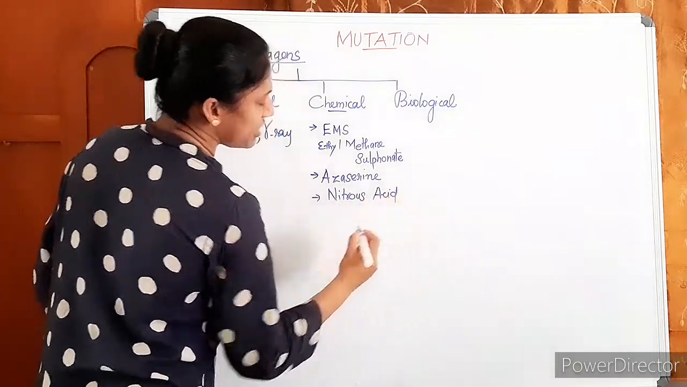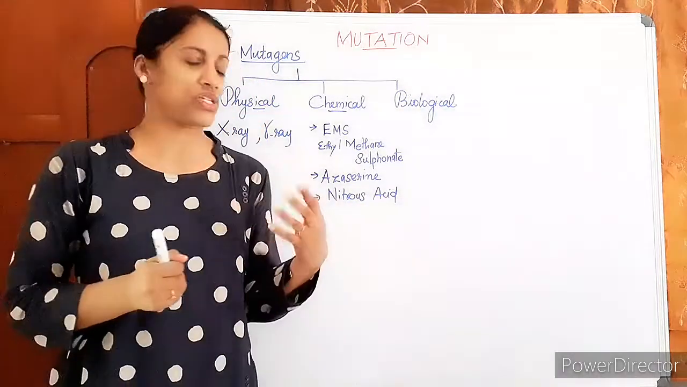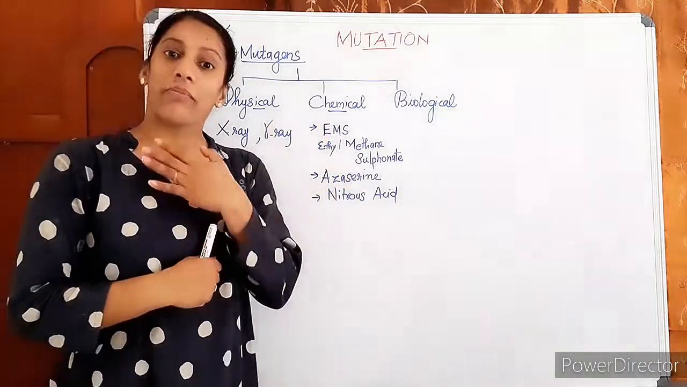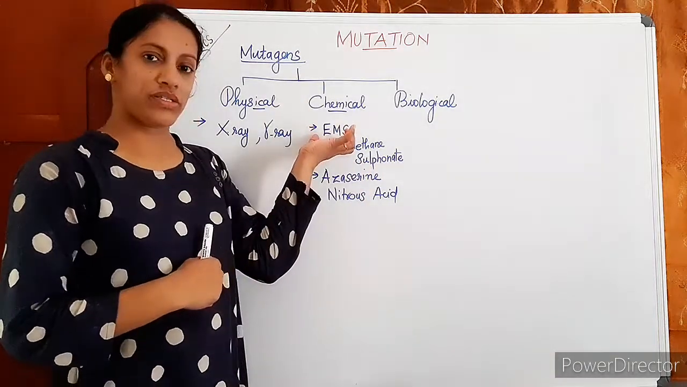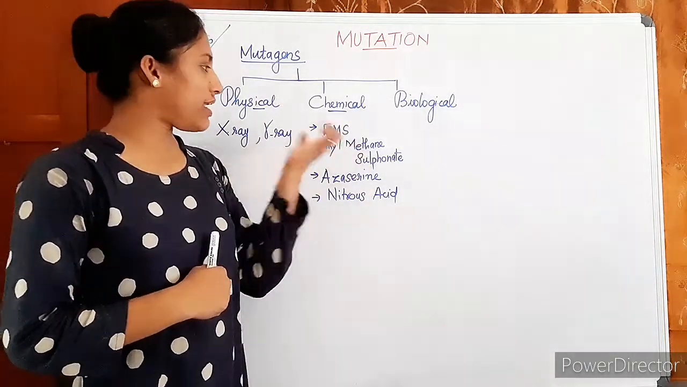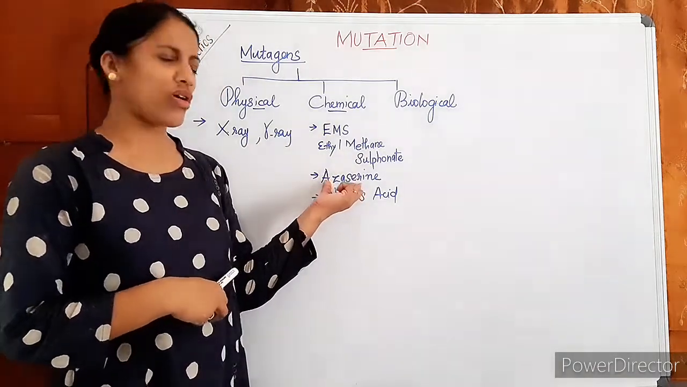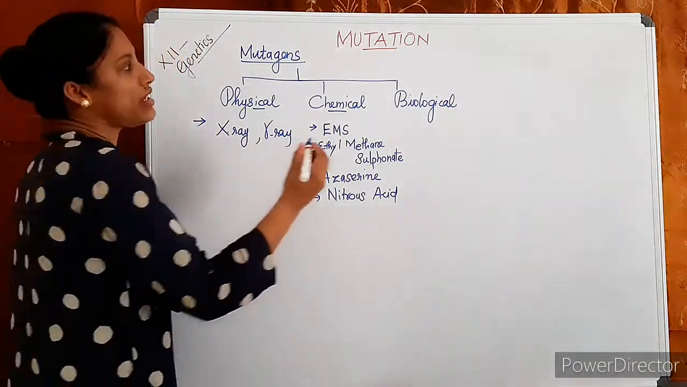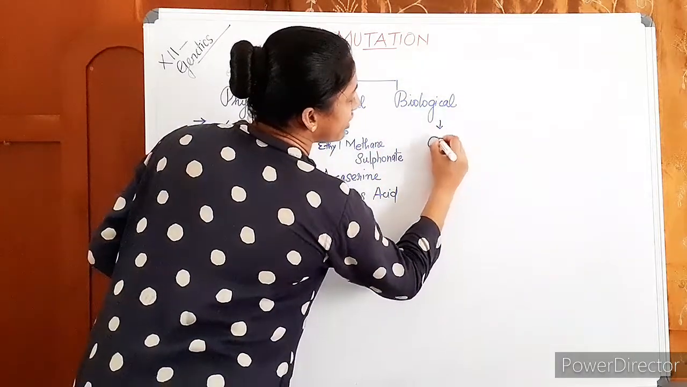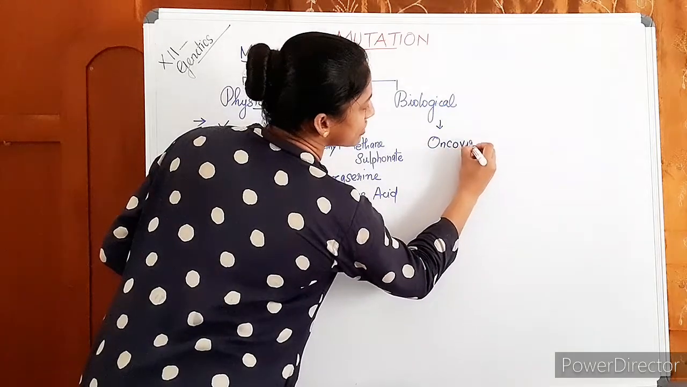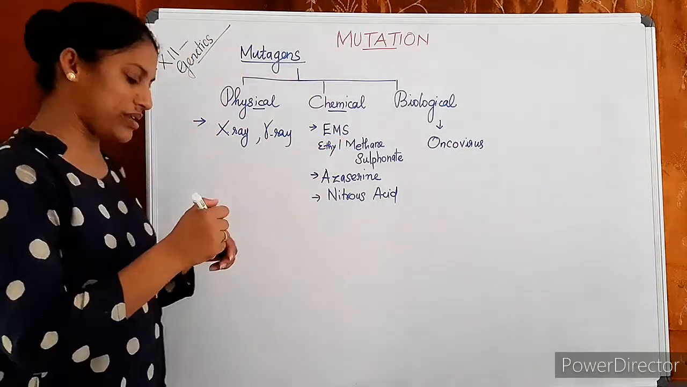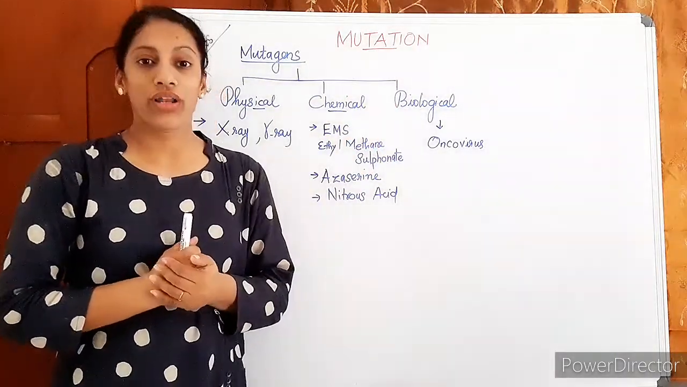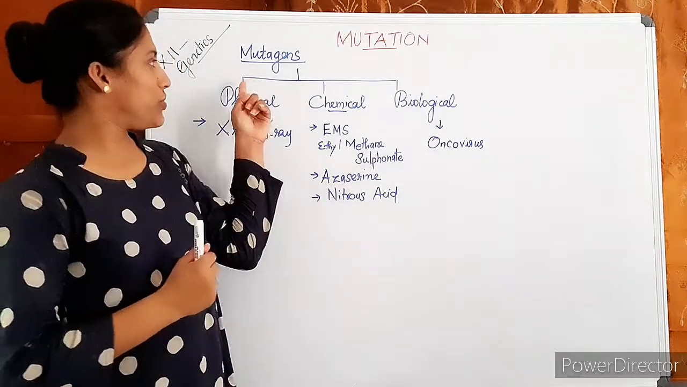These three examples, at least if any entrance examination asks it in the options, you can recognize. Chemical mutagens are many. EMS, ethyl methane sulfonate, is an alkylating agent. Azathioprine is a purine blocker. Other details you can learn in higher classes. Then nitrous acid. The biological mutagens are mainly the cancer-causing viruses, retroviruses, oncoviruses. Cancer-causing viruses can be considered as one of the biological agents of mutation, mutagens.